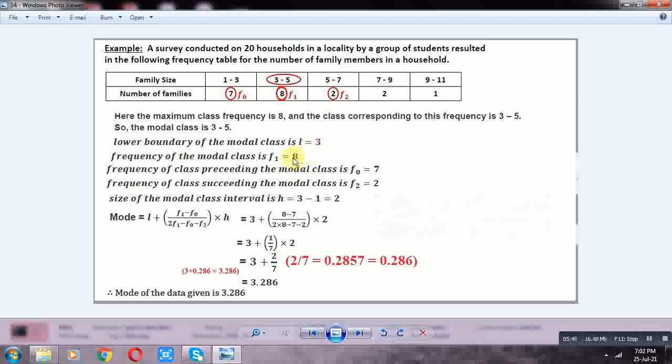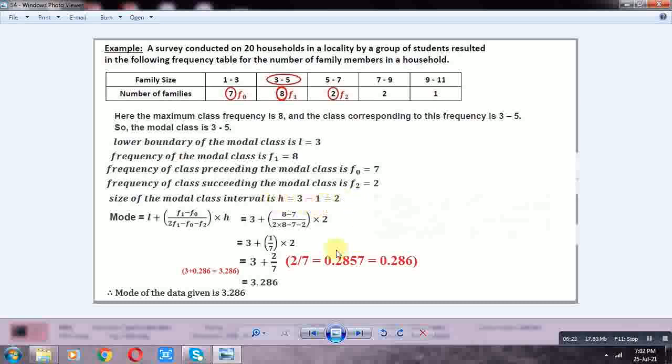Frequency of the modal class, the highest frequency, F1 is 8. Frequency of the class preceding the modal class, F0, is 7. Frequency of the class succeeding the modal class, F2, is 2. Size of the modal class interval h is 3 − 1, or 5 − 3, which is equal to 2.